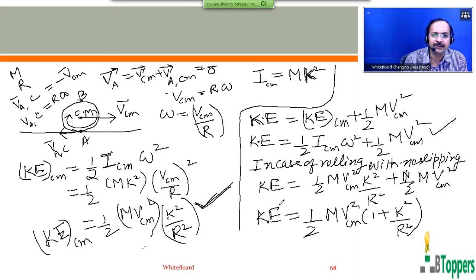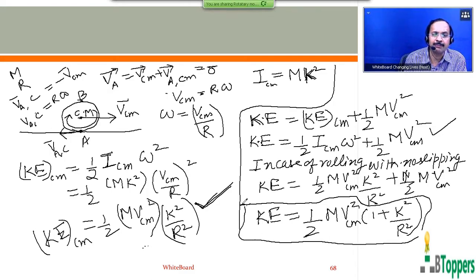Of course, VCM, as I discussed in my earlier class, represents the magnitude of the translational velocity or linear velocity of the center of mass with respect to the laboratory frame of reference. Capital M is the mass of the rolling body and k is the radius of gyration about the horizontal axis passing through its center of mass and parallel to the surface on which it rolls. Capital R is the radius of the rolling body.